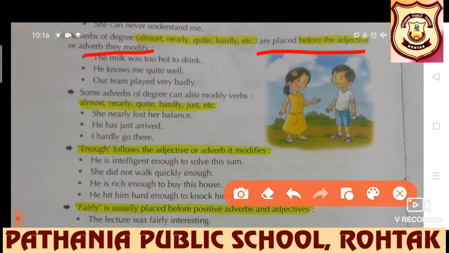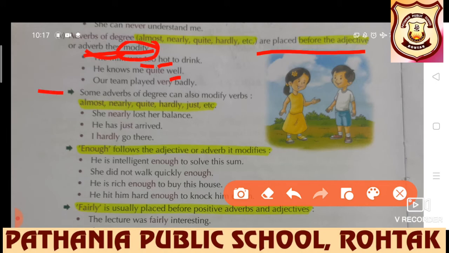Hot is an adjective, and too is the adverb. He knows me quite well. Well is an adverb, and it is modifying another adverb.